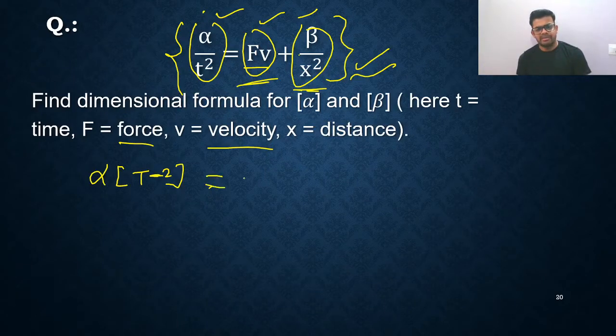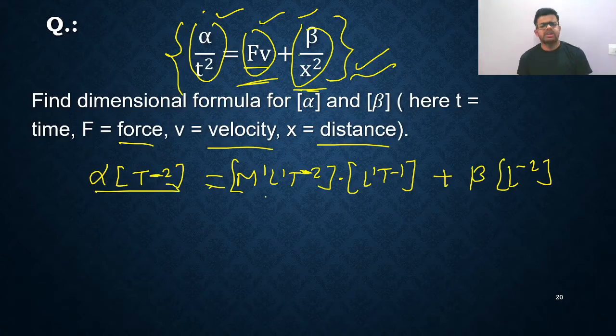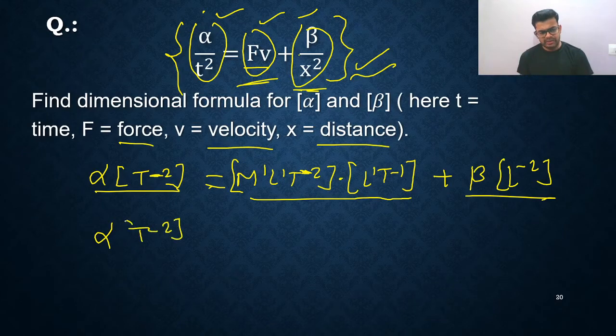Now that will be equal to F. F is M1 L1 T minus 2, which is force. Now V for velocity, and velocity is L1 T minus 1. Plus, after that beta upon x square. X is length, because it is distance, so it will become L raised to minus 2. This entire quantity and this entire quantity, all three terms should have the same dimensional formula. So let us simplify it. Alpha T raised to minus 2 should be equal to this, so you are getting M1 L2 T raised to minus 3.